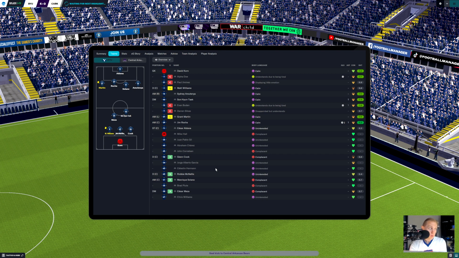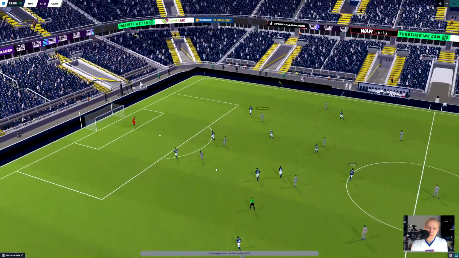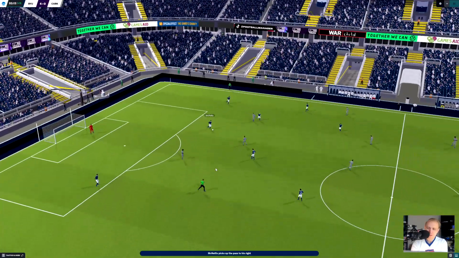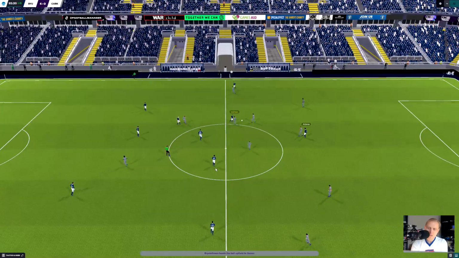And looks like we're going to get away with another one. Really poor performance by Aldana today, and the defense has looked less than stellar. But that's the reason why I chose the tactic for moments like this. McNellis knocks it forward, looking for Aldana, who misses the header again.